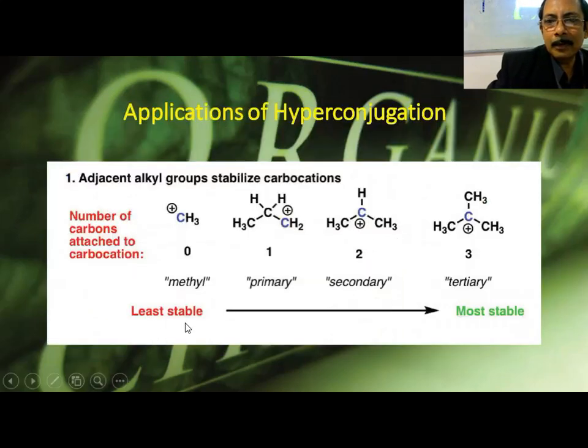Methyl is least stable because it is zero degree. This is called 0 degree, 1 degree, 2 degree, 3 degree. 0 degree means methyl, 1 degree means primary carbocation, 2 degree means secondary carbocation, and 3 degree means tertiary carbocation. Now, what is the difference here? Inductive effect is there. Along with that, some application of hyperconjugation is also there.